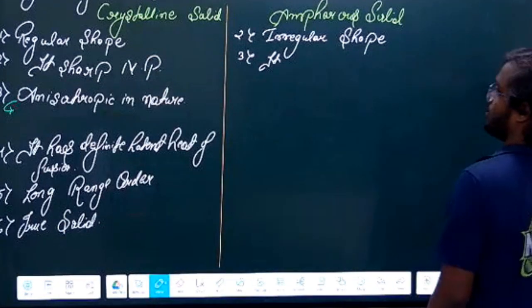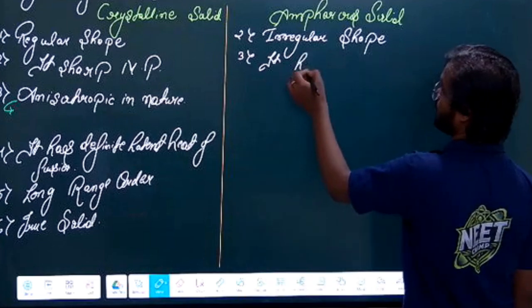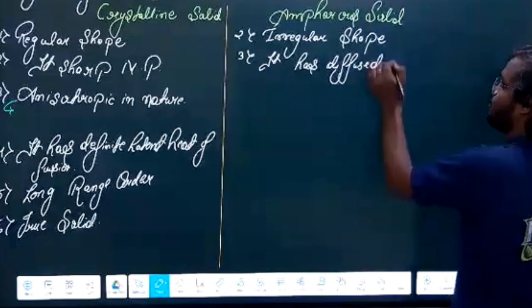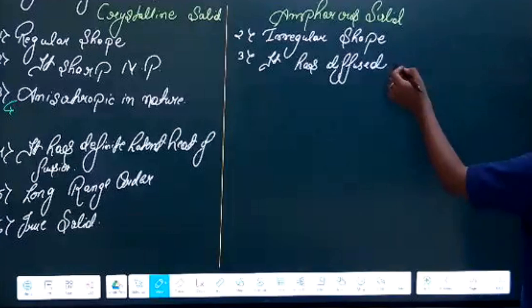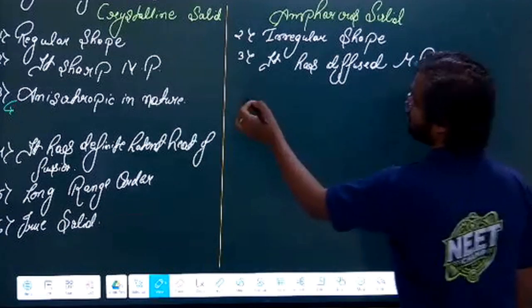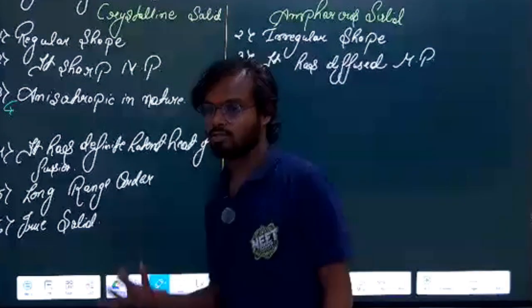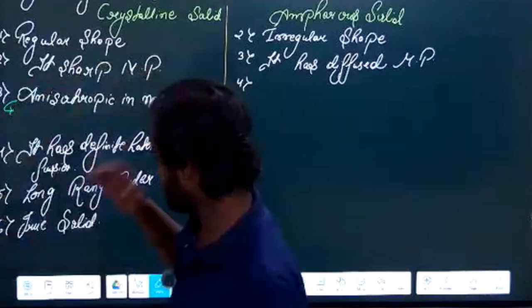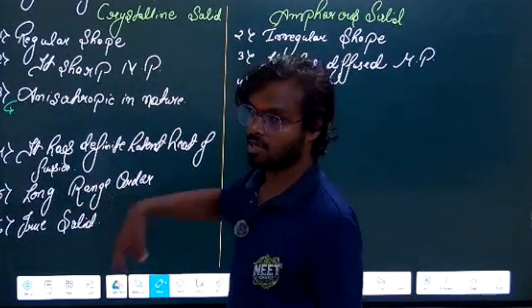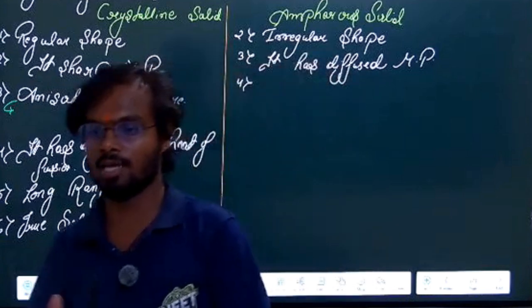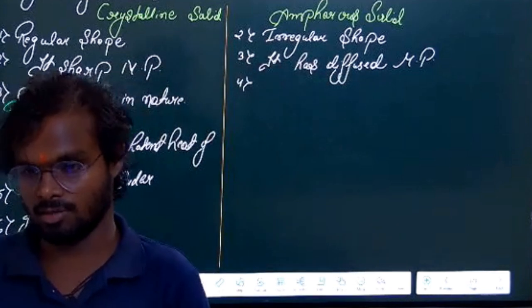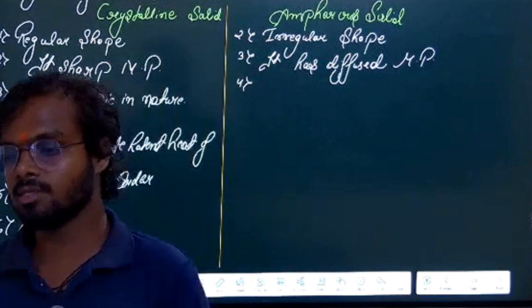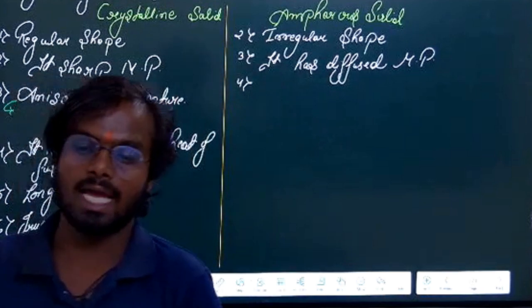Anisotropic means the property, whether physical or structural, is considered. Structural arrangement is the same in every direction because I mentioned it is a long range order. So you cannot mention it as a structural property. It is a physical property. The physical property is different in different directions. That is called anisotropic in nature.